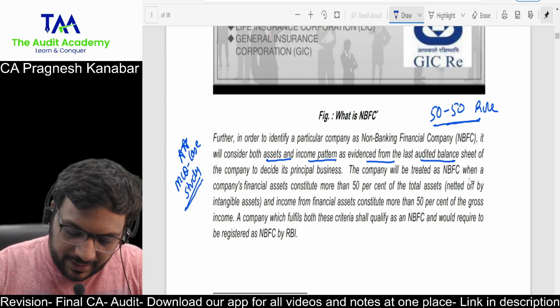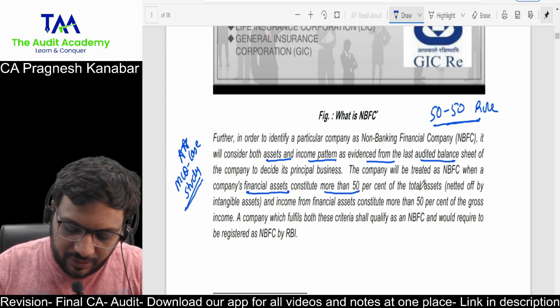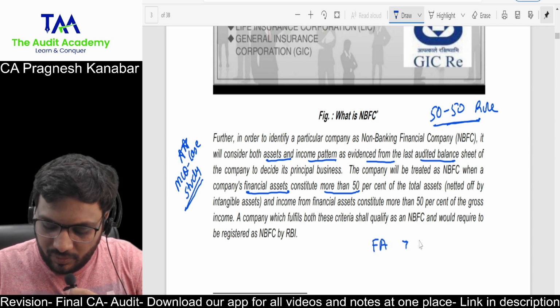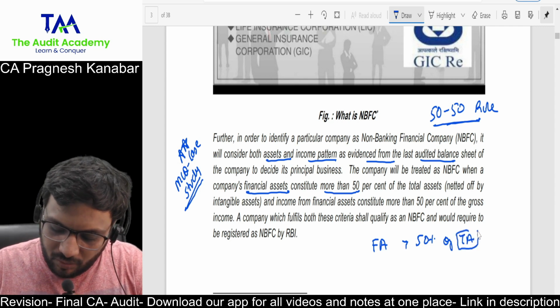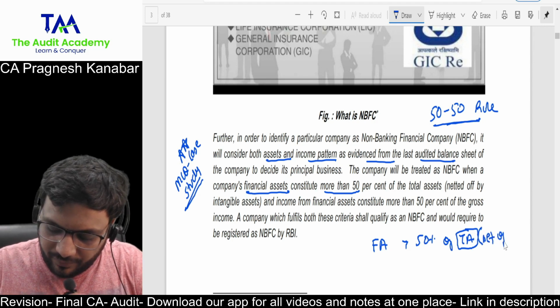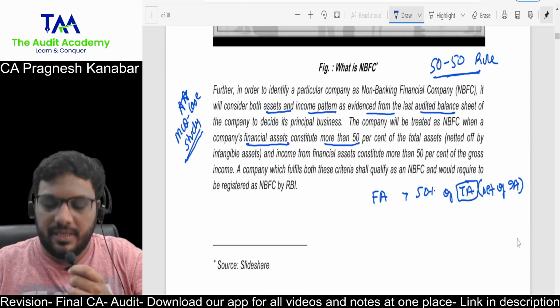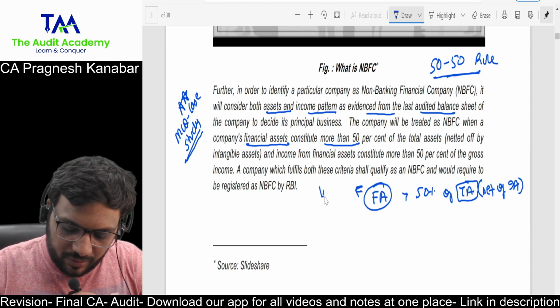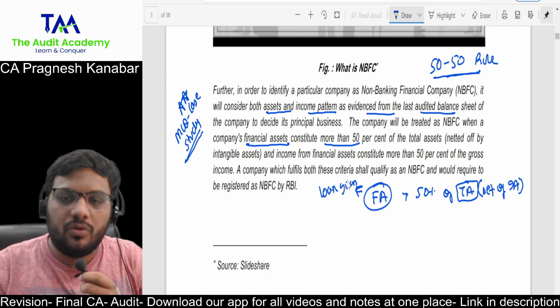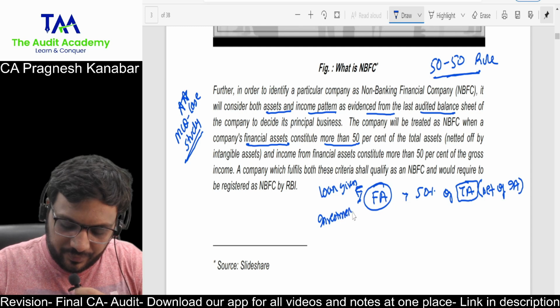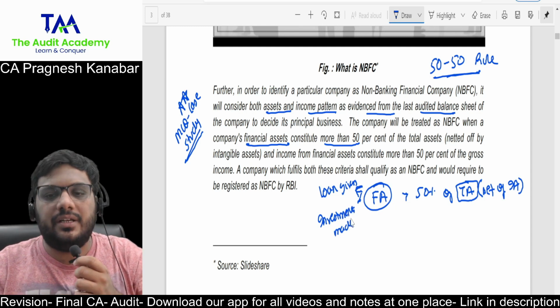Now the company will be treated as NBFC when a company's financial assets constitute more than 50% of total assets. So financial assets more than 50% of total assets. However, in the figure of total assets, it will be net of intangible assets. It will be net of intangible assets. Now, what is financial asset? Loan given, loan or advances in the nature of loan, investments made. These are financial assets.